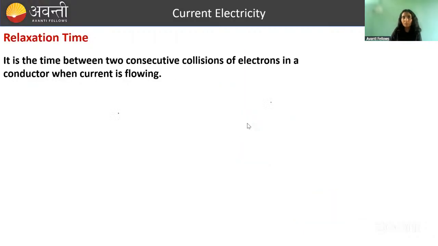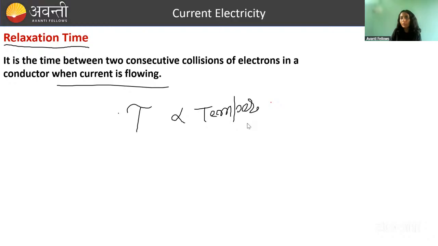So what things did we study? One is relaxation time. It is the time between two consecutive collisions of electrons in a conductor when current is flowing. This is your tau. Tau is a function of temperature. Why? If the conductor is heated, the free charge carriers gain more energy, and more energy means they will collide more. If they collide more, the time interval between two collisions is small. So tau, the relaxation time, is a function of temperature.